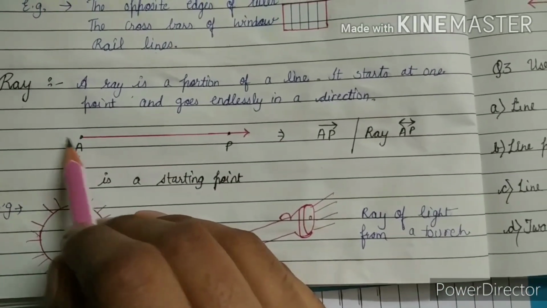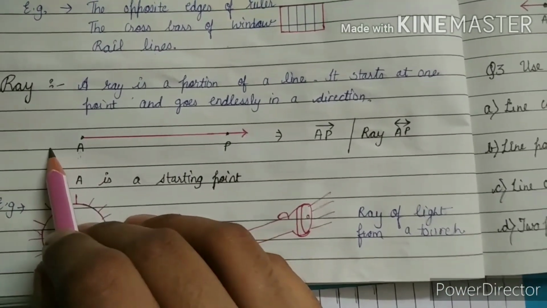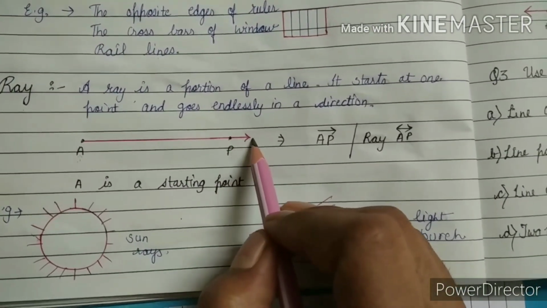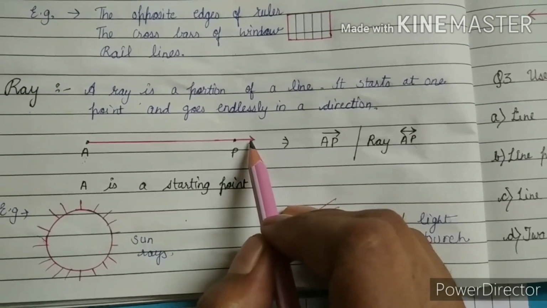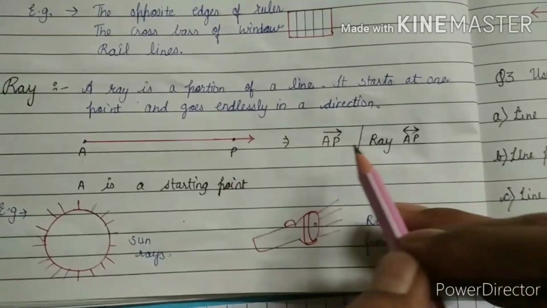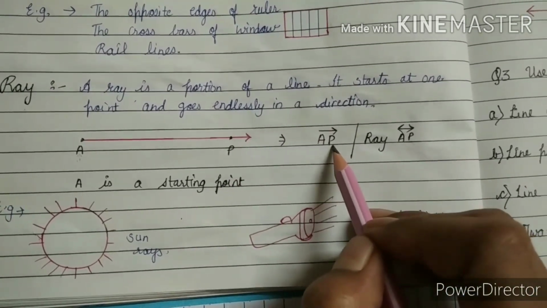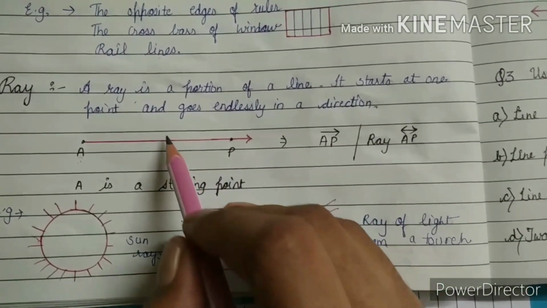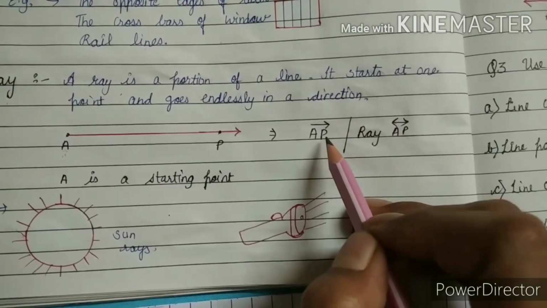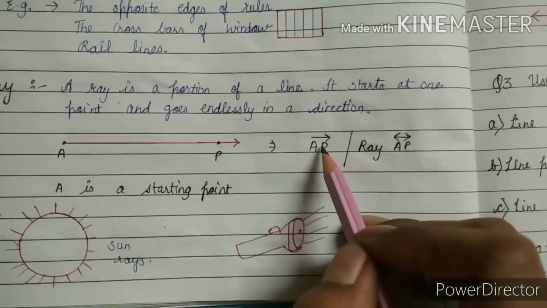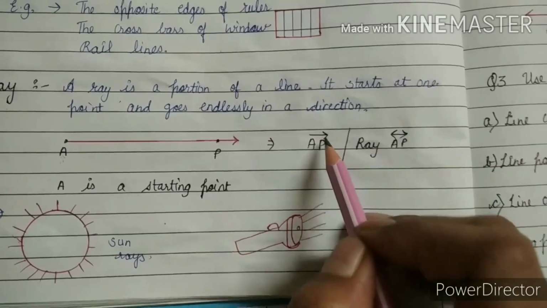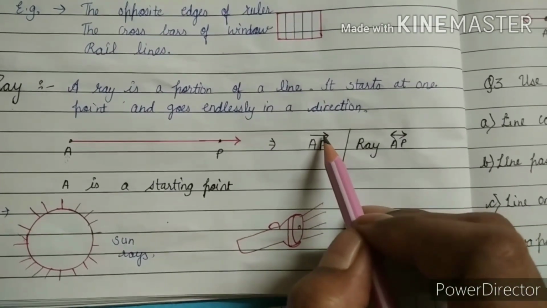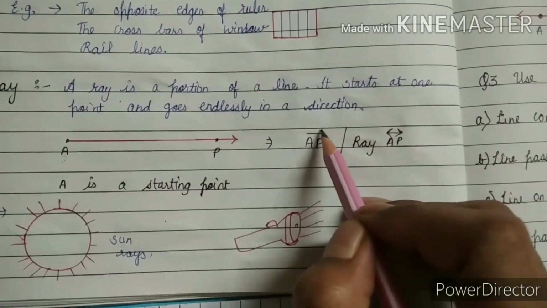But we don't have any arrow behind A, so it means A is the starting point, but it does not have an ending point, so it will be called ray A. And P is just one more point on the ray, that's why we put it here. We have to put A as the starting point, and on P we have to put an arrow.